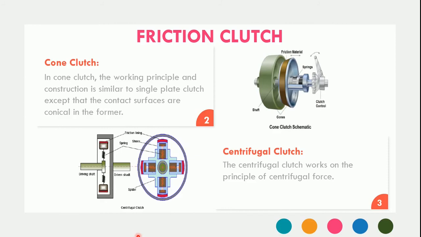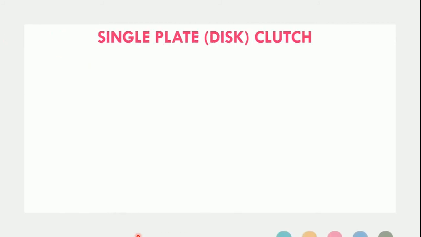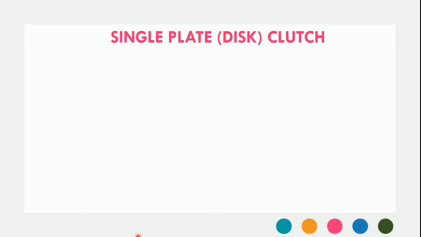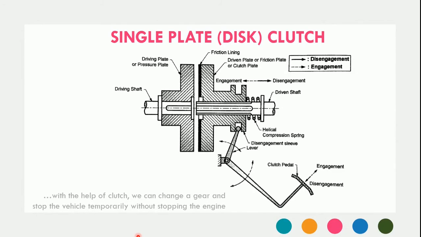Now let us move further with the single plate disc clutch, which is our point of interest. Here you have its two-dimensional figure, which clearly shows all the elements of the single plate clutch. So let's initially discuss its construction.